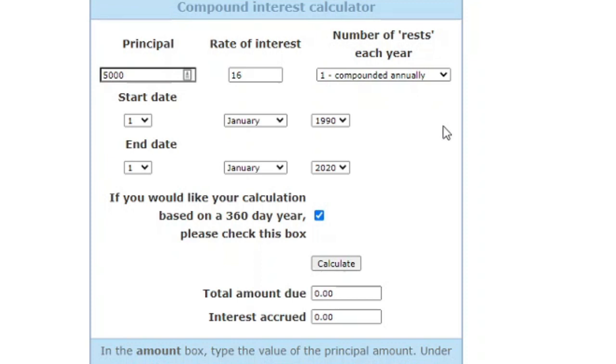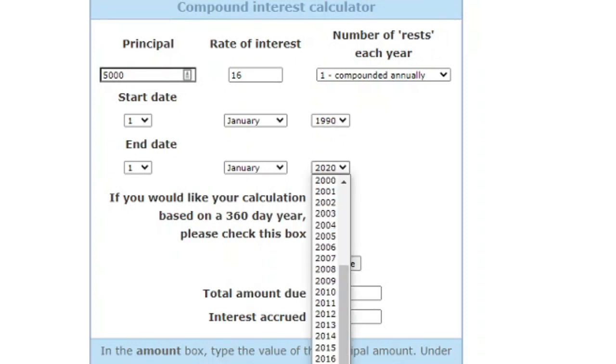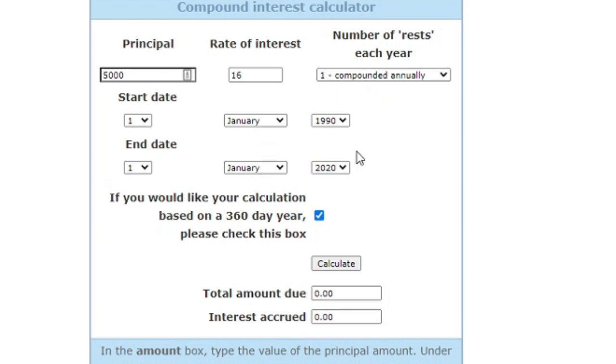So let's say you are 30 years old and you put in 5,000 US dollars, and you want to compound it annually at a 16% rate. And let's say 30 years, from 1990 to 2020, because this calculator is still 2022, I believe. So for 30 years, if you start with 5,000 US dollars with a rate of 16%, calculate. This is what you're going to have in 30 years: 457,952 US dollars if you are able to make 16% every year.